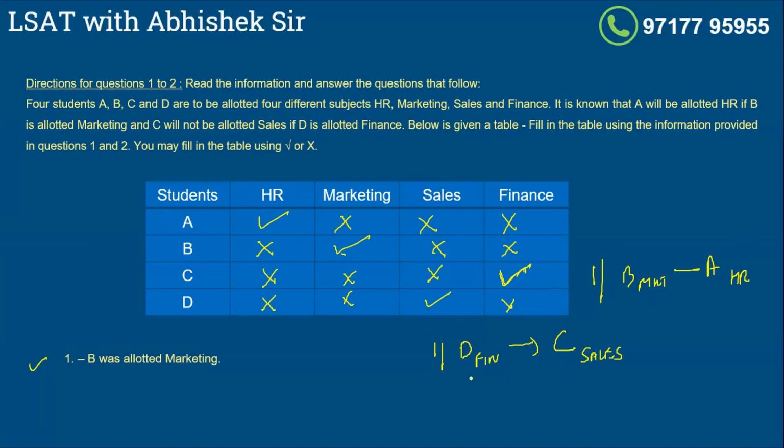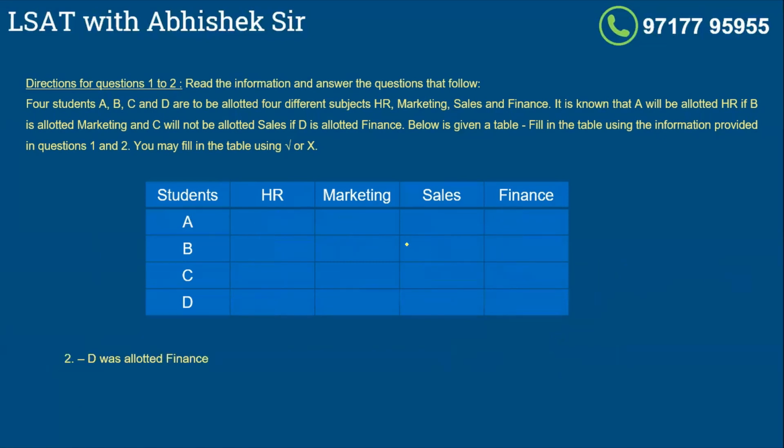As we know, if D is not given sales, right? Okay, so just look at this. With this condition, only one piece of information helped us to fill the complete table. I'm just giving you a simple example of how you get questions in LSAT. This is one clue and you can solve the entire table. Now let me change the clue. Let's say now the clue is this. D was allotted finance. What do you think will happen now?